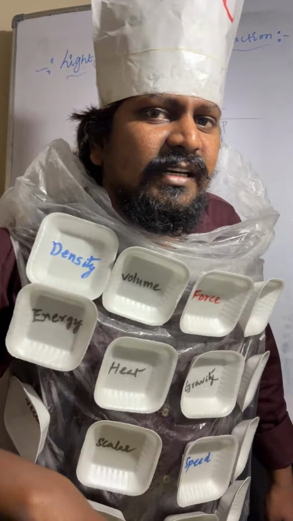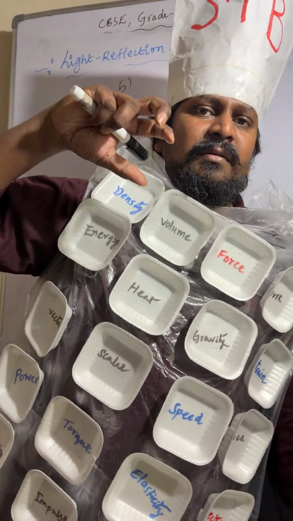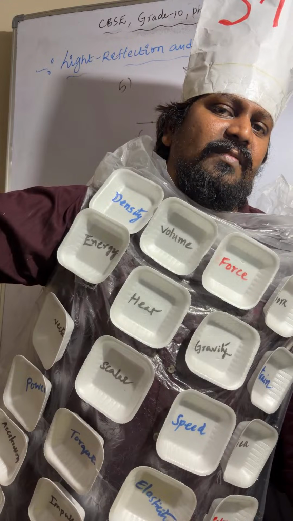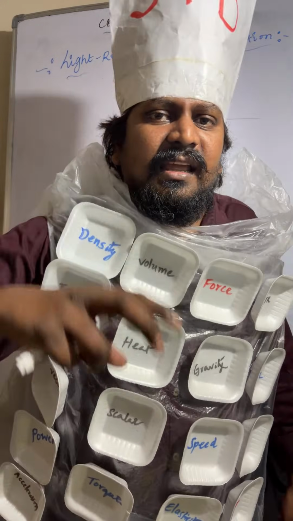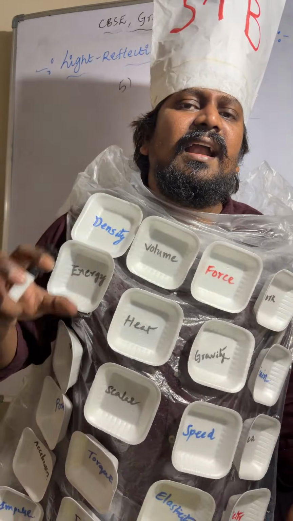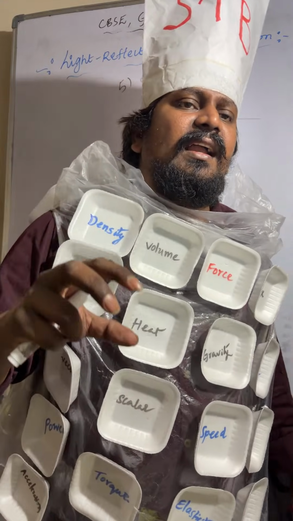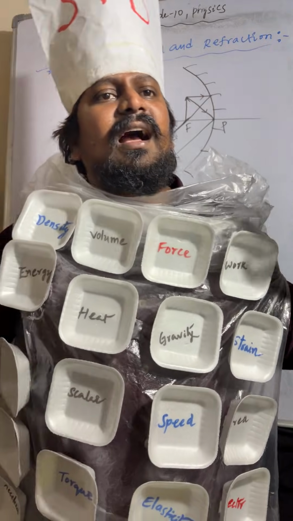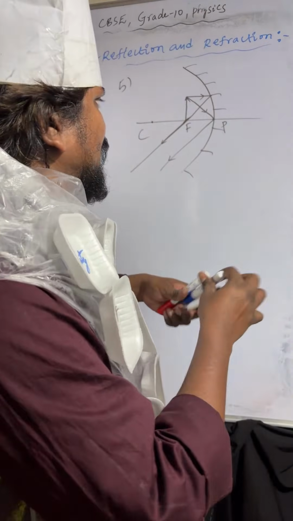Object is placed at focus. Light rays will meet at infinity. What type of image will form? Real, inverted and highly enlarged.